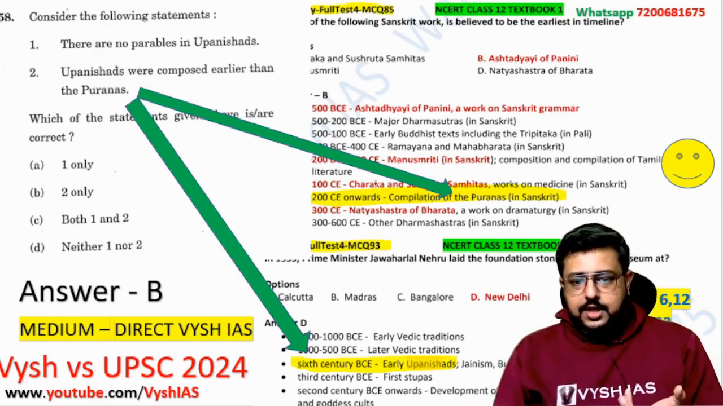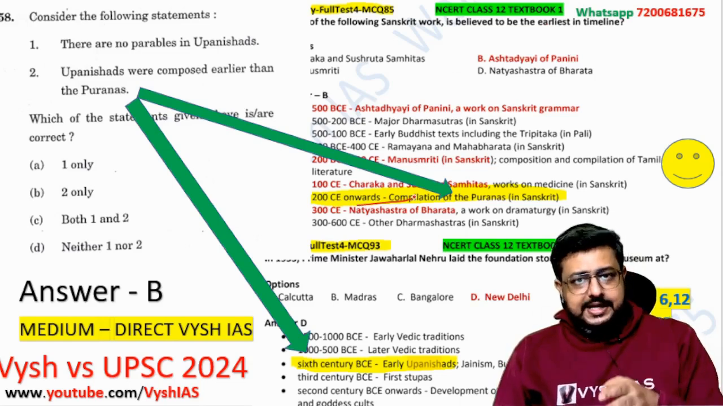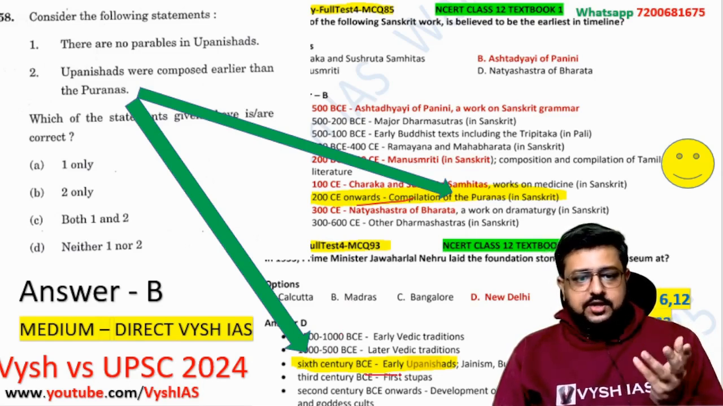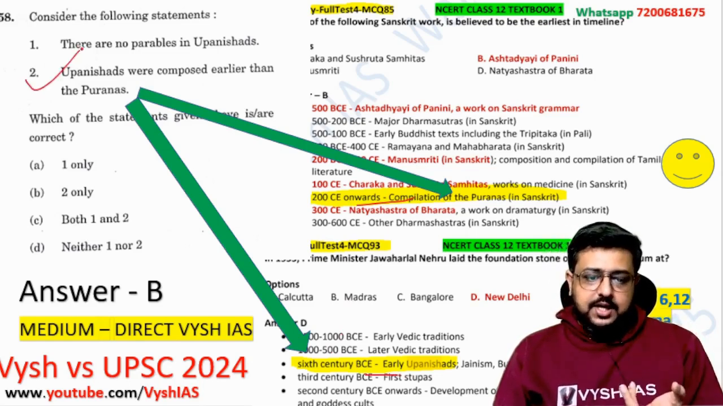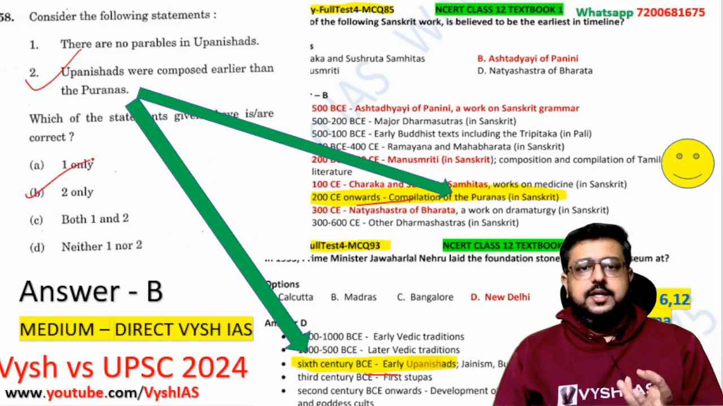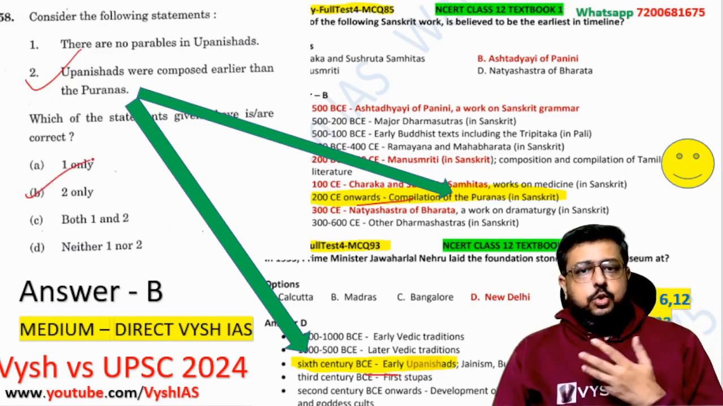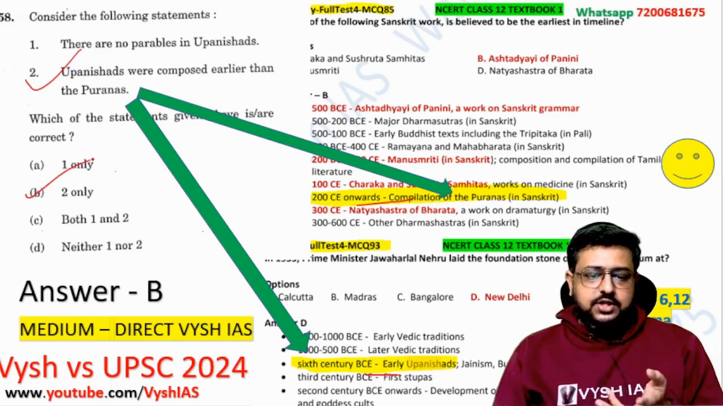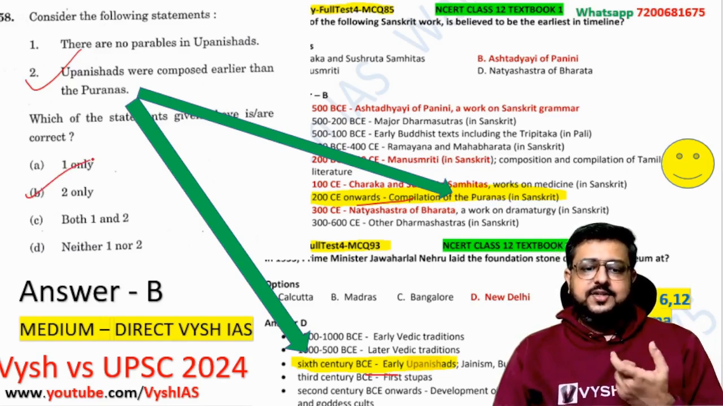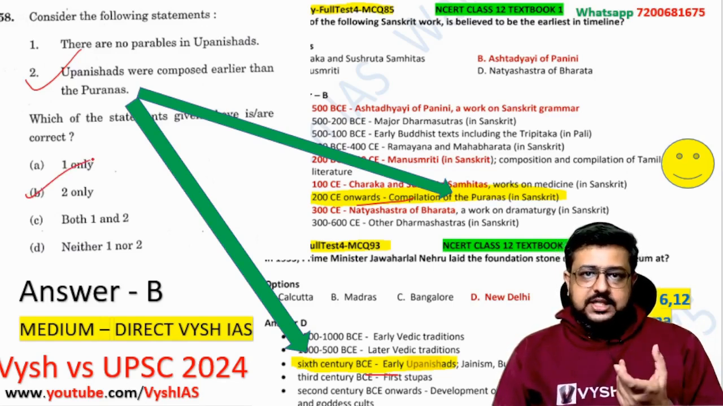Still, I'll show you here. If you see, the Puranas in Sanskrit are 200 AD, but the Upanishads are in the 6th century BC. It is older. So Upanishads being composed earlier than the Puranas is correct, and so statement 2 is correct here. Statement 1 is wrong, because they're saying there are no stories, no parables in Upanishads. This is a wrong statement. So it's again medium difficulty because of the word parable, then the chronology and all.